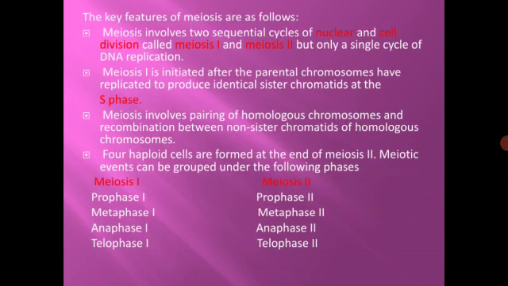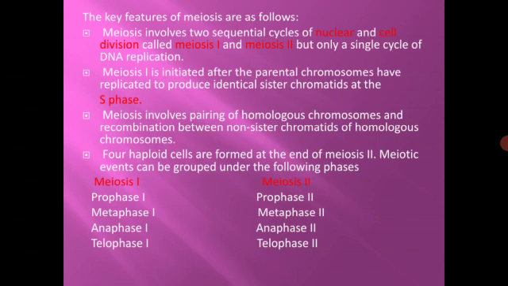The key features of meiosis are as follows. Meiosis involves two sequential cycles of nuclear and cell division called meiosis 1 and meiosis 2. Remember, meiosis is subdivided into meiosis 1 and meiosis 2, but there is only a single cycle of DNA replication. Meiosis 1 is initiated after the parental chromosomes have replicated to produce identical sister chromatids at the S phase, that is the synthetic phase. Meiosis involves a pairing of homologous chromosomes and recombination between non-sister chromatids of homologous chromosomes.